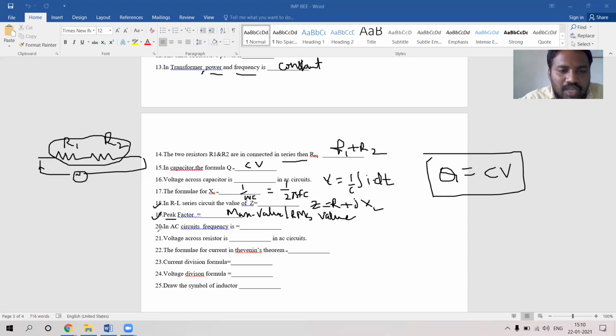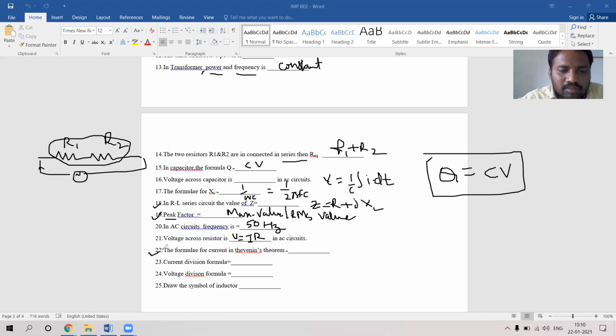Now coming to AC circuit frequencies. In India, the frequency is generally 50 Hertz. Okay, what is the voltage across a resistor in an AC circuit? Voltage across a resistor is nothing but the voltage drop. Just like Ohm's law, V equals I into R.